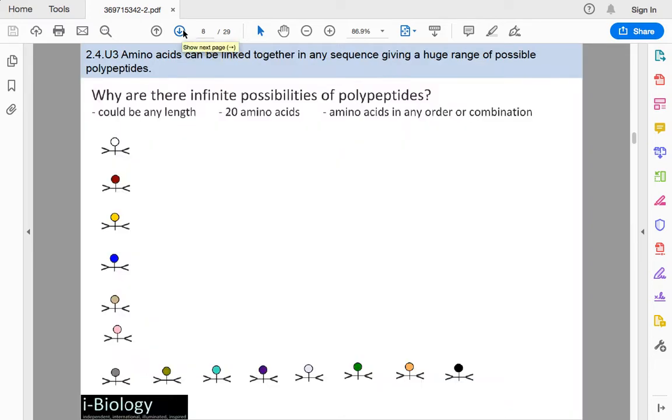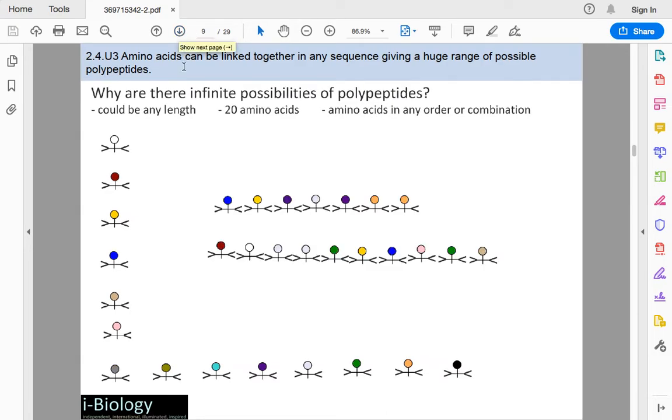And why do we have so many polypeptides, so many different proteins carrying out different functions? Because any protein could be any length. We have 20 amino acids in any order or combination. So these are the amino acids that can join with different amino acids that you can see.